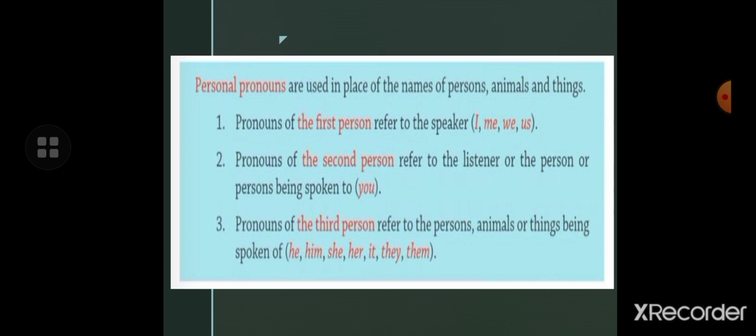And there are three types of personal pronouns, as you know there are three persons. Pronouns of the first person refer to the speaker, like I, me, we, us. Pronouns of the second person refer to the listener, or the person or persons being spoken to, and you is used for the second person. Pronouns of the third person refer to the persons, animals, or things being spoken of, which we are talking about. He, him, she, her, it, they, them are used for the third person.